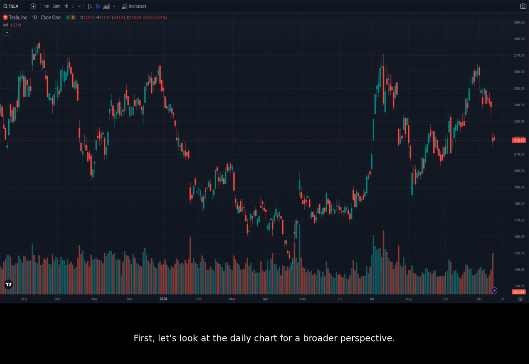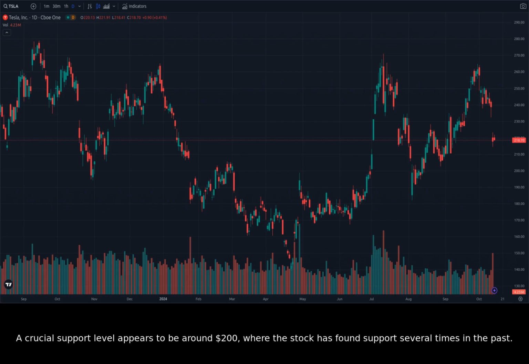First, let's look at the daily chart for a broader perspective. Looking at the daily chart, we can see that Tesla has been on a downward trend since early 2024. The stock price reached a peak of $274.45 in June 2023, but has steadily declined since then.